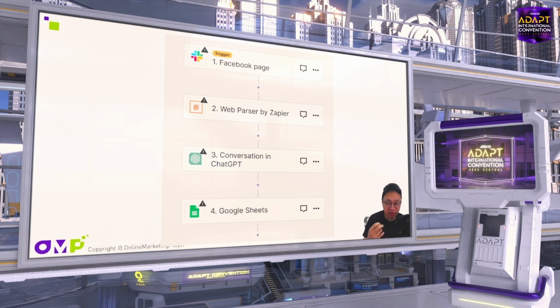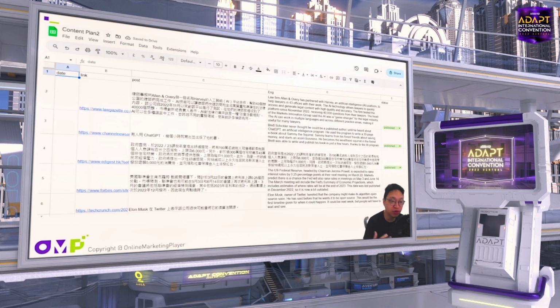Basically, I send out the link, and a bot goes into the website to scrape the content out, and then it sends the website content, which means the news, to ChatGPT. ChatGPT can then summarize the news and save it into Google Sheets. Why save to Google Sheets? Again, I will not allow ChatGPT to just post to Facebook without my approval, right? So I asked ChatGPT to write the news summary into a Google Sheet first.